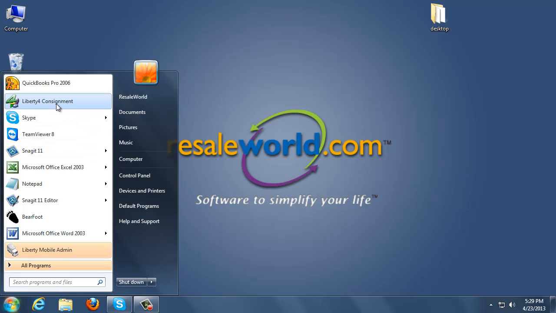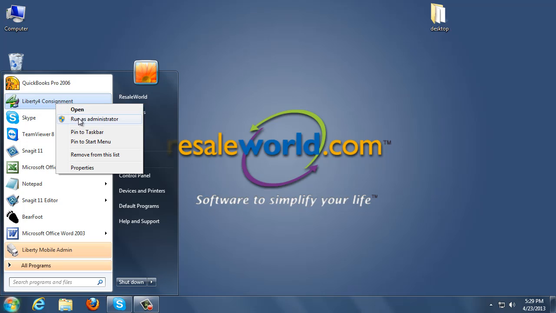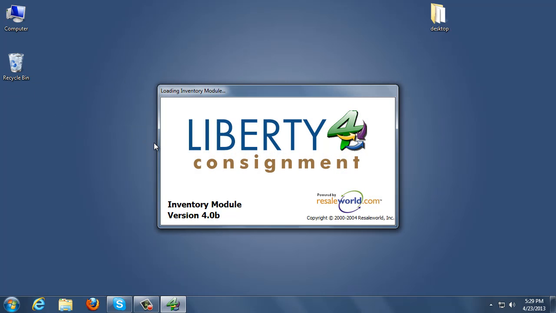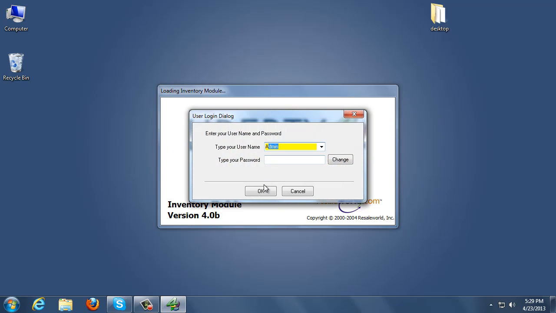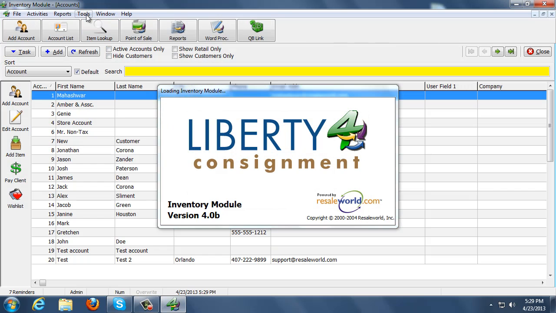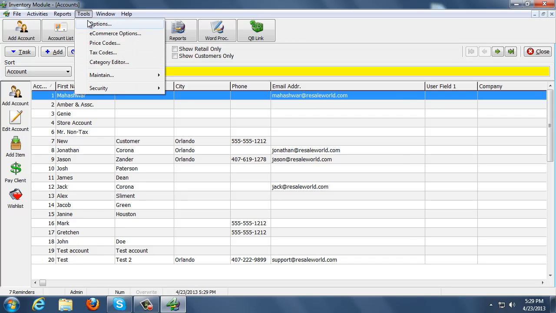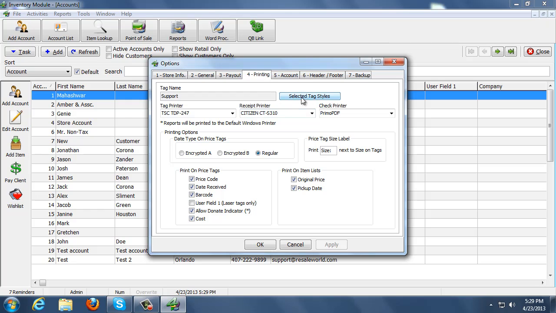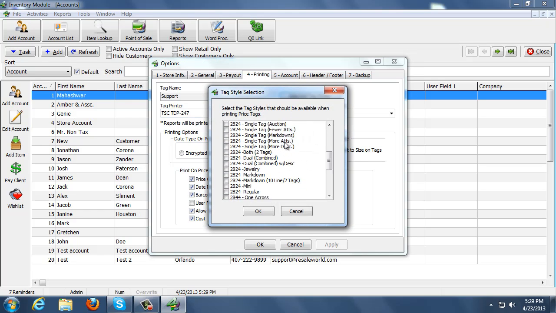The way you do that is you right-click on Liberty, you go to Run as Administrator. Liberty will open up exactly like it was before. Go ahead and sign in and repeat the process: Tools, Options, Printing, and then drop down the tag printer if it's not already selected. Go to Selected Tag Styles and just double check and make sure that everything looks fine.